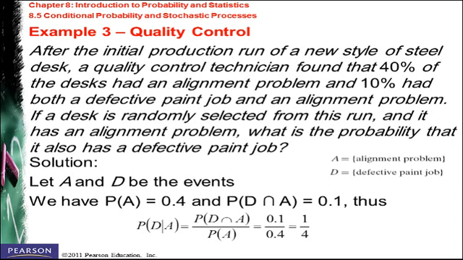So let's find the probabilities first. The probability that a disk has an alignment problem is equal to 40%, and the probability that a disk has an alignment problem and a paint job problem is equal to 10%.